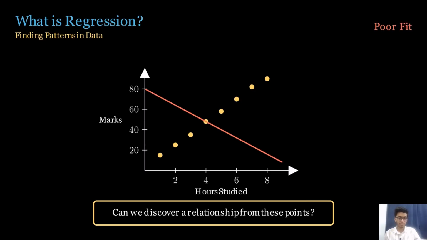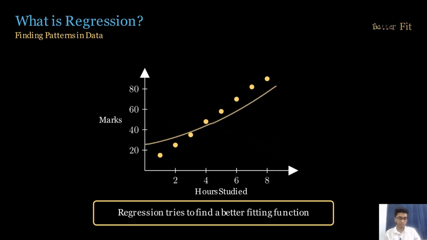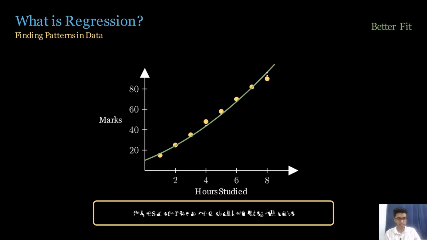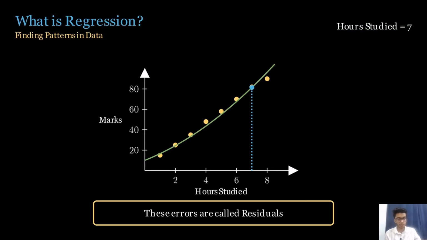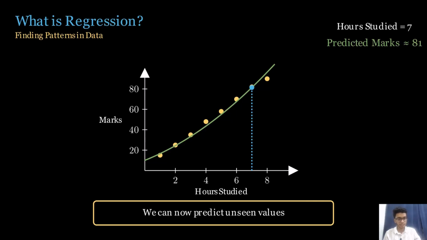So what is regression? In regression we try to discover the relationship between these data points by fitting a curve. Like here it is a poor fit. Now we will rotate this and then we'll get this curve, which can be considered a better fit. Now you can see between the actual data points and this curve there is some distance. These are the residuals, these are the errors, and in machine learning we try to minimize this. Now we can use this curve to find the output for a new data point. Like here we can put 7 hours in the equation of this curve and we'll get 81 marks. So basically regression is nothing but finding a function that best fits the data.